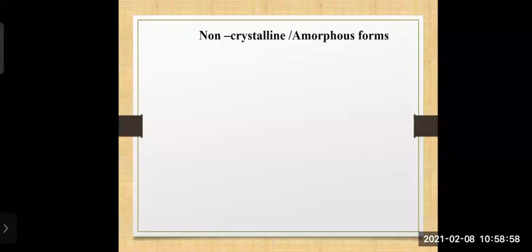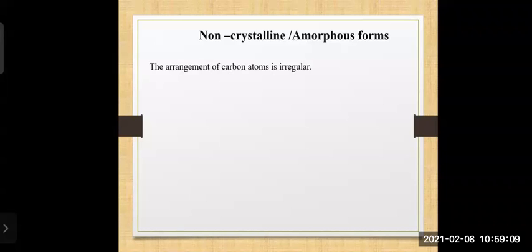Now we come to the next form of carbon, next state of carbon. This is the non-crystalline form of carbon, or the second name for non-crystalline is amorphous form. Let us see some of the properties of the non-crystalline form.